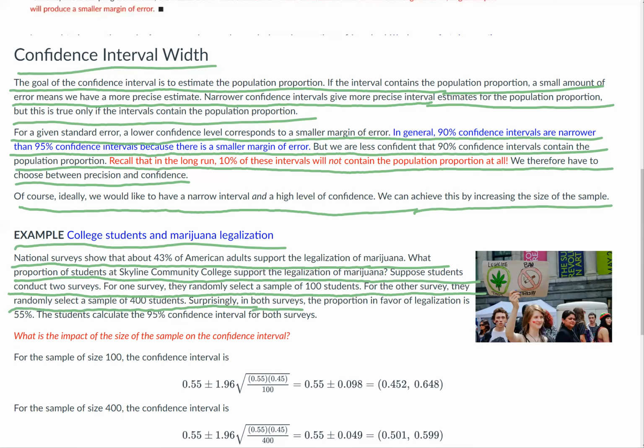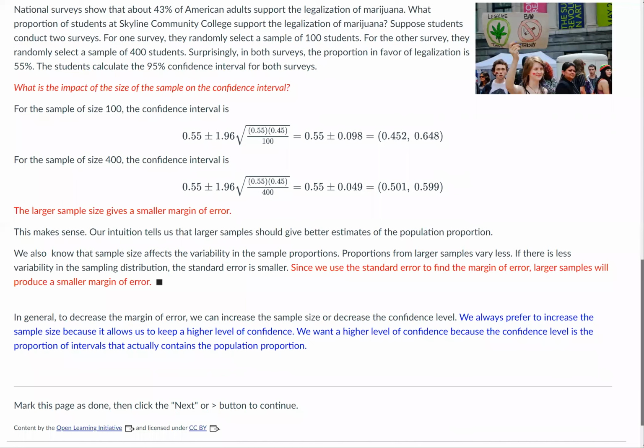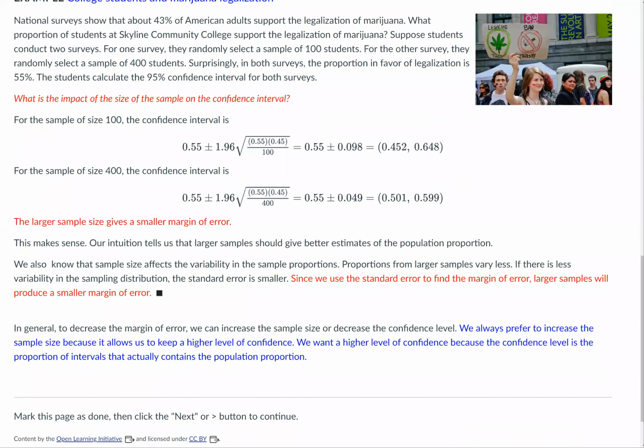Surprisingly, in both surveys, the proportion in favor of legalization is 55%. The students calculate the 95% confidence interval for both surveys, for the 100 students and then for the 400 students. Okay, let's see. Let's calculate this. What is the impact of the size of the sample on the confidence interval?